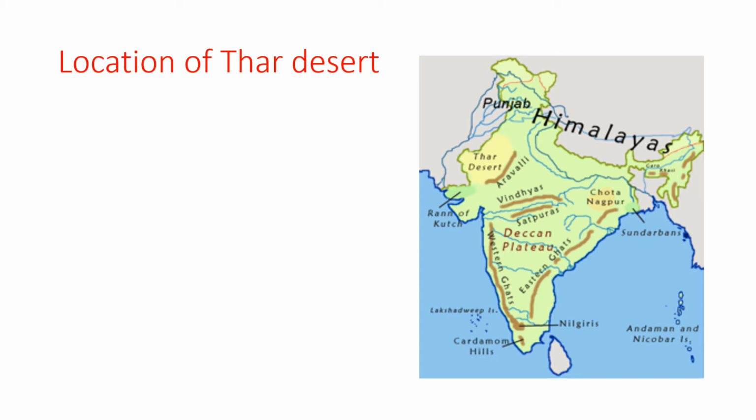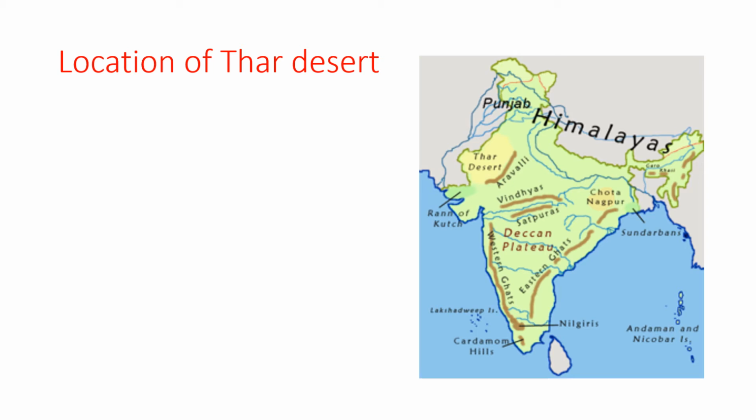On the western side is Pakistan. So the Thar Desert extends west into Pakistan till the Indus River Basin.